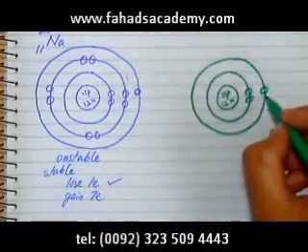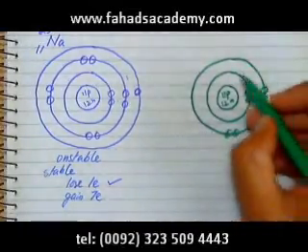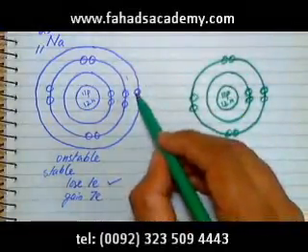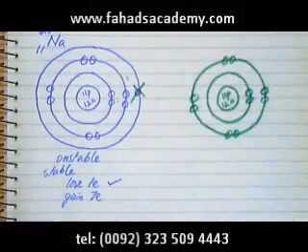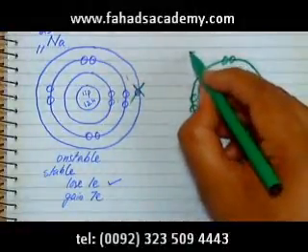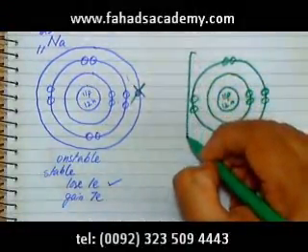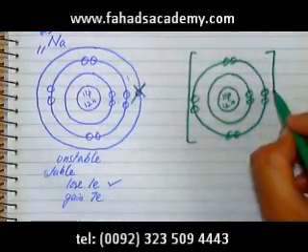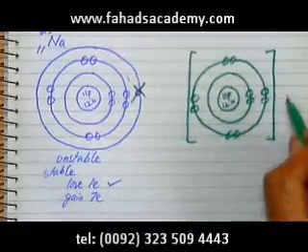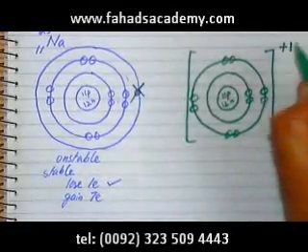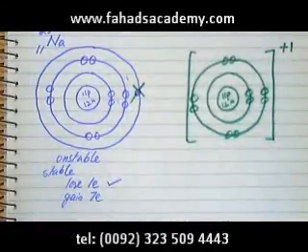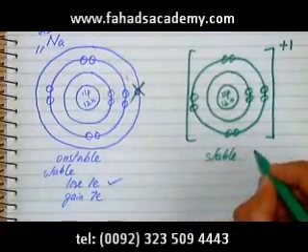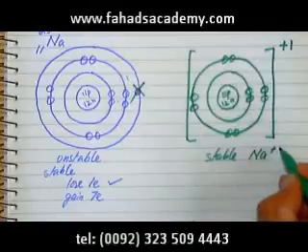There would be 8 electrons in the second shell, which is the L shell, and sodium is going to lose this outer electron. So when it loses 1 electron, it's going to get a +1 charge. So this is a stable sodium ion.